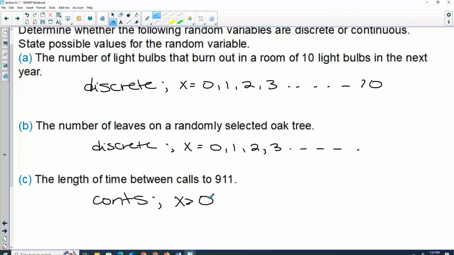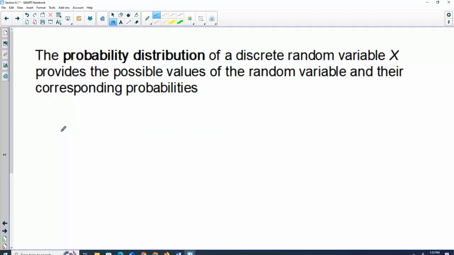Today we're focusing on just the discrete ones, and we're looking at the probability distribution. We just got done the whole chapter with probability. When we're looking at the probability distribution, it's just a table, and it lists all of our possible outcomes of x, and then the probability of each. So we'll list our x values, and that's why it has to be discrete, because if it were continuous, it can't list every possible x and the probability of each one occurring. So let's look at an example.